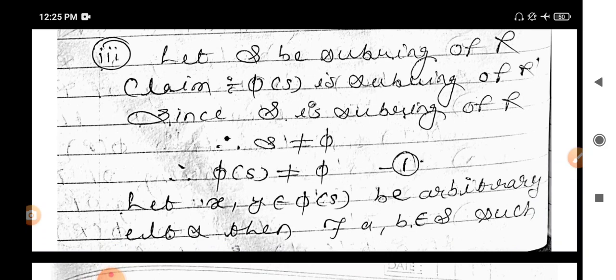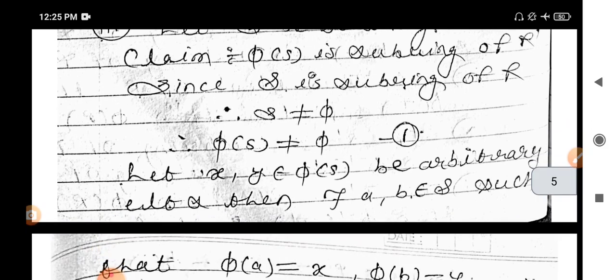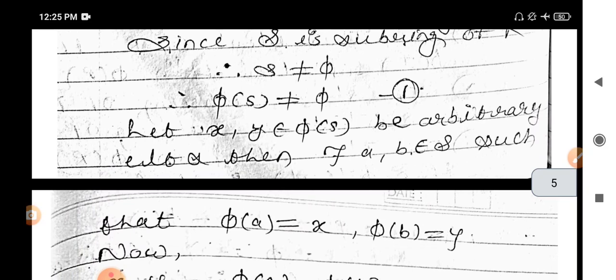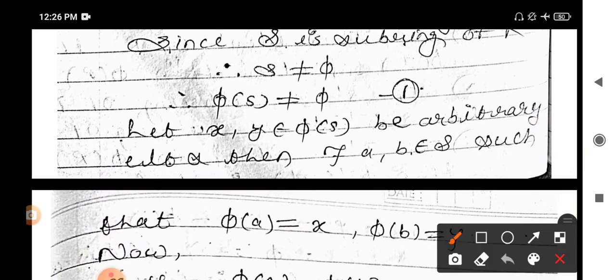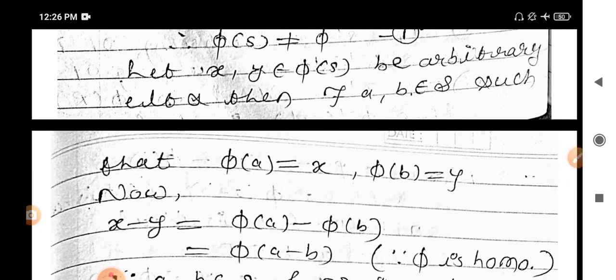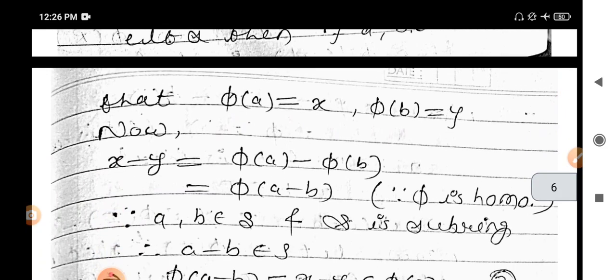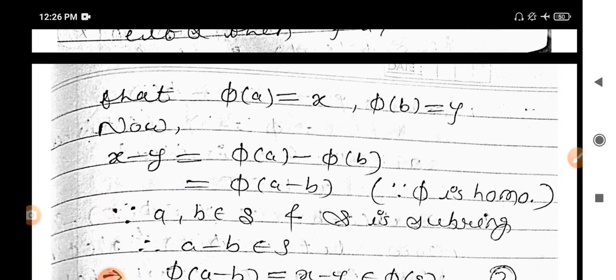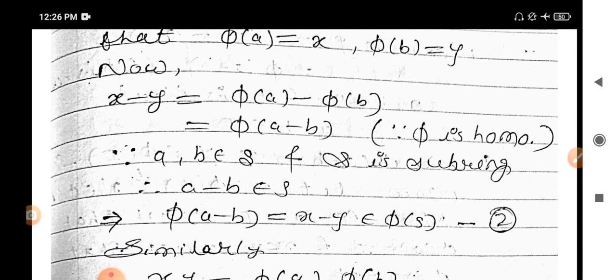S is non-empty, therefore phi of S is non-empty. X and Y belong to phi of S, then there exist A and B belonging to S such that phi of A equals X, phi of B equals Y. Now consider X minus Y, which is equal to phi of A minus phi of B, but phi is homomorphism, therefore it becomes phi of A minus B. Now A and B are elements of S and S is a subring. If A and B are in S then A minus B also belongs to S. If A minus B is in S then phi of A minus B goes into phi of S, which proves that X minus Y belongs to phi of S.